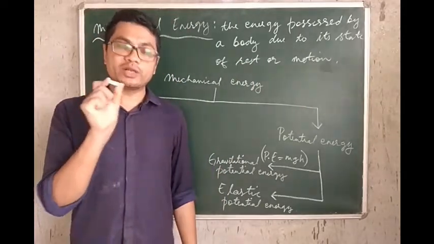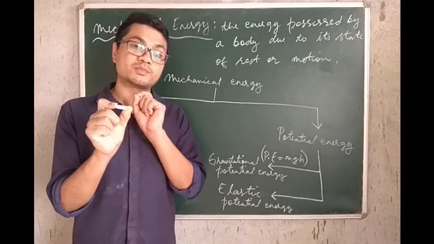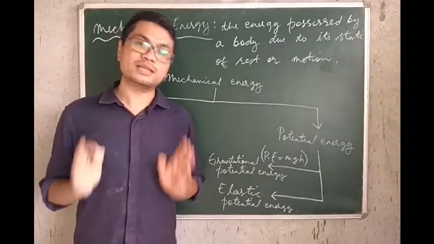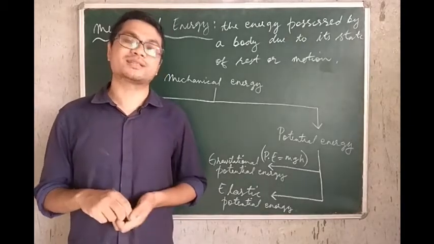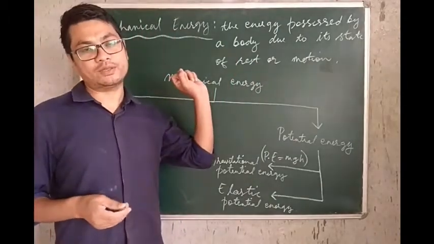So the energy a body possesses, like this piece of chalk possesses right now, because of its position or because of it being at rest. Anything that is at rest also possesses energy, remember, and the energy it possesses is mechanical energy.